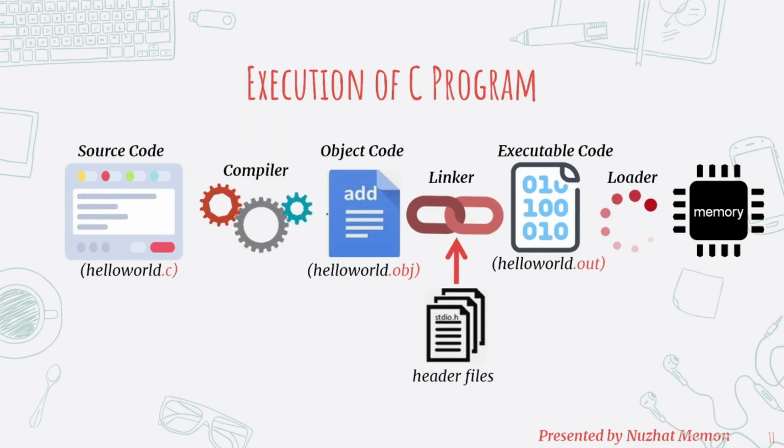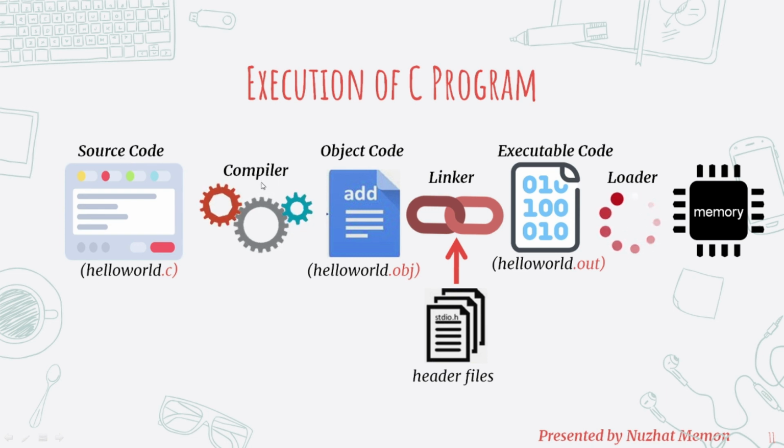The last topic for today's lecture is execution of a C program. Here we will see the actual steps involved in the execution of a C program. The C program is written in any text editor. Right now we are using the Turbo C++ editor. It will save the file with the .c extension. This is called the source code. So this source code or source program contains the actual program.